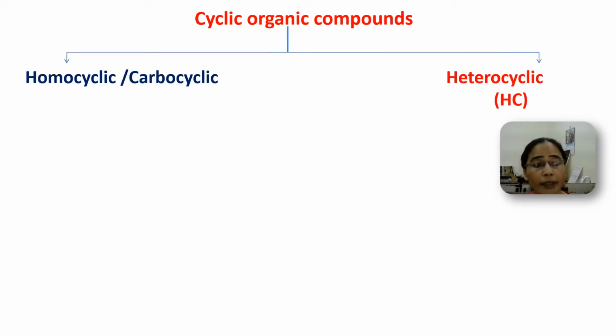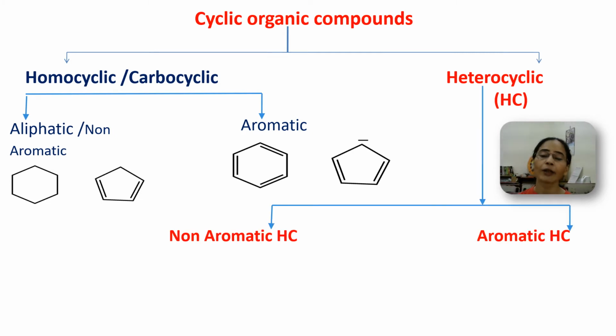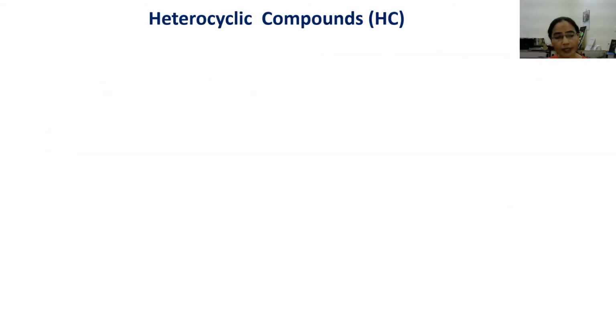That may be homocyclic or heterocyclic, and this classification is based on the types of atom present in the ring of cyclic compound. So homocyclic compounds have only similar type of atom in their ring system, while heterocyclic compounds contain more than one type of atom in their ring system. Okay, so you can see